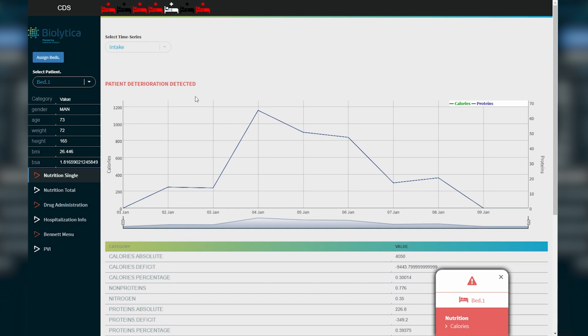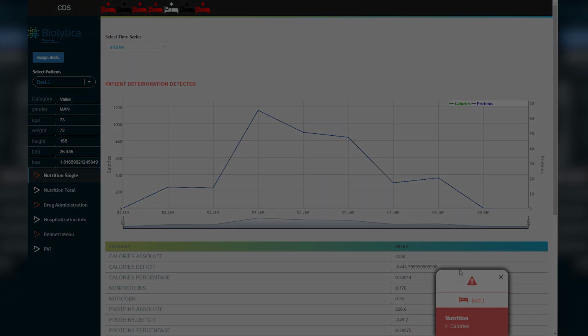It means that for the current day, January 10th, also known as the 10th day of hospitalization for this patient, it has been detected that he has been way below the threshold for calories. In fact, he is also below the threshold for proteins, but since it is the same type of alert, it is stated only once. This type of alert suggests that the physician could do something directly in order to alleviate this alert.